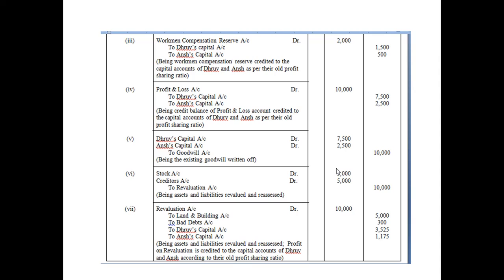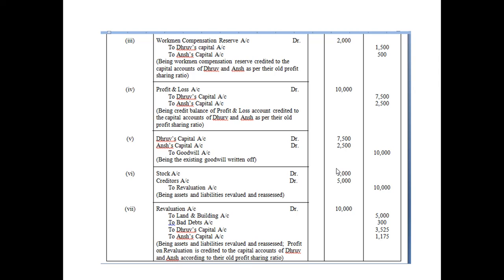If profit and loss account is appearing in the liabilities column, it is a profit and it will be shown by a credit balance. Remember just one thing: profit and loss account in the liabilities column means credit balance, and credit balance means profit. If profit and loss account is in the asset column, it is a debit balance, and debit balance of profit and loss means it is a loss.